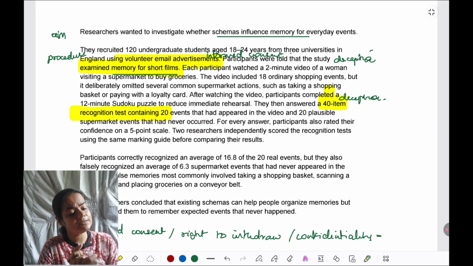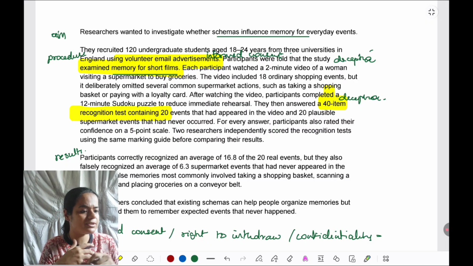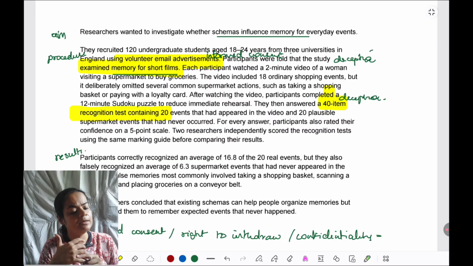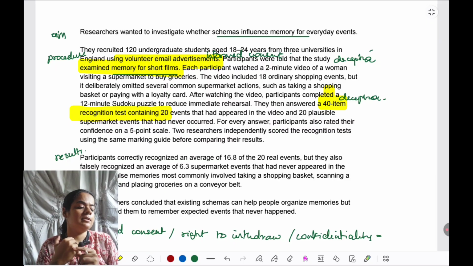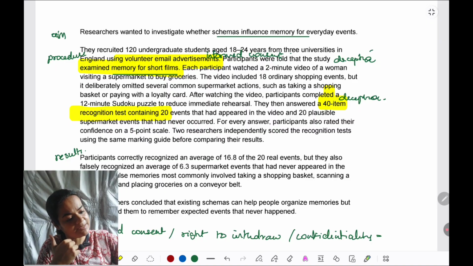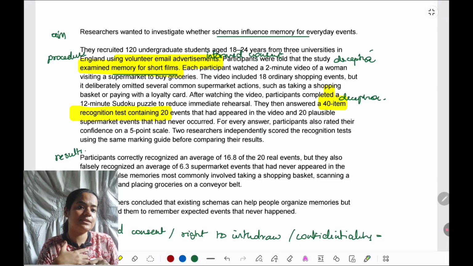Participants correctly recognized an average of 16.8 real events. All this has nothing to do with responsibility directly in the procedure. What participants are going through, we have already seen. The results are not adding to it. At most, further deception can be noted, because 6.3 errors were made on average, so they have been deceived into using their schemas while recognizing. False memories commonly involved taking a shopping basket, etc. Conclusion: researchers concluded that existing schemas help people organize memory but also make them remember expected events that never happened.